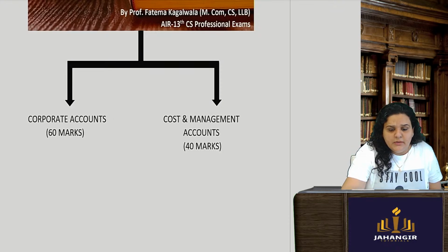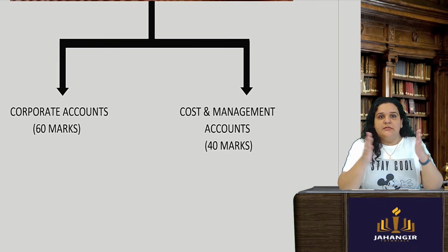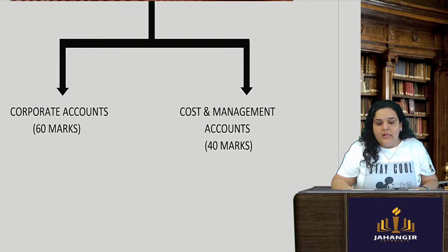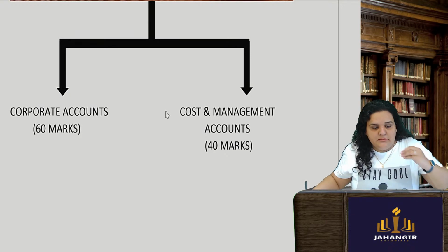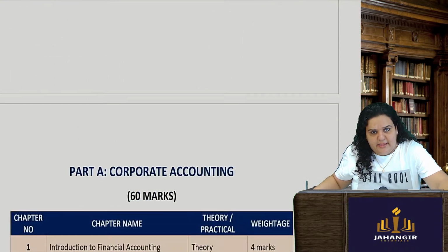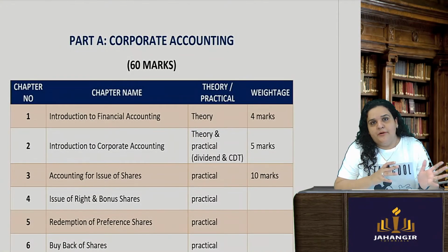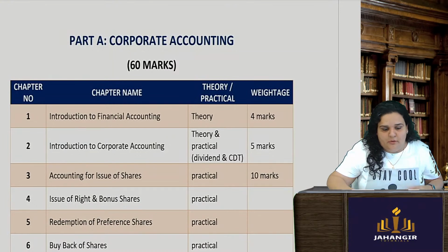Now let us understand. Again, this particular subject is bifurcated. 60 marks is corporate accounts and 60 marks is cost and management accounts. There are various chapters in this, and we will just go ahead and see the index of both the subtopics, corporate accounting and cost and management accounting, and what you have to concentrate on.